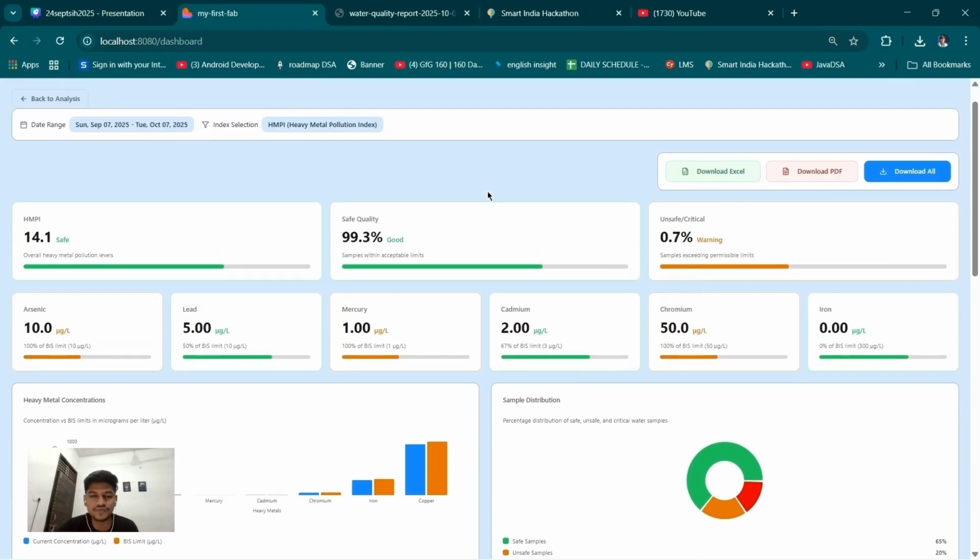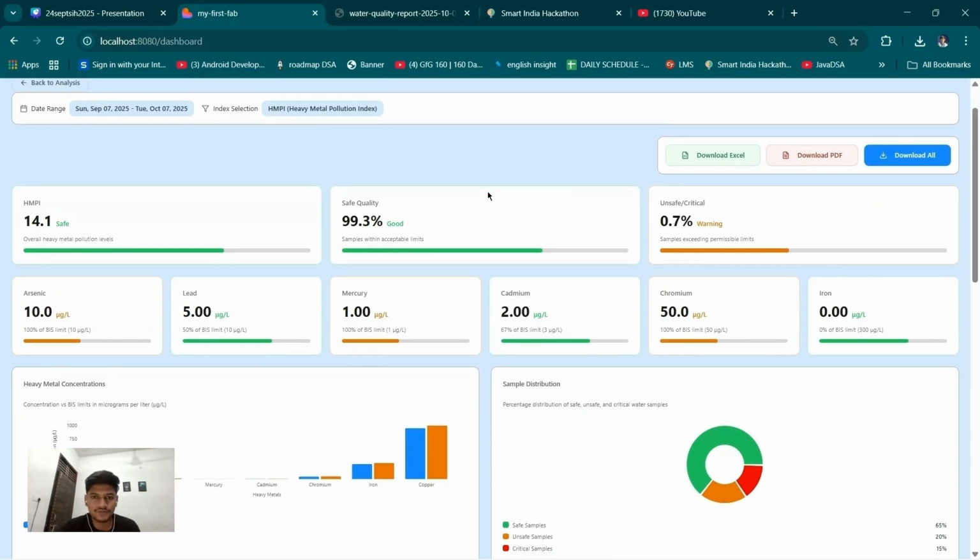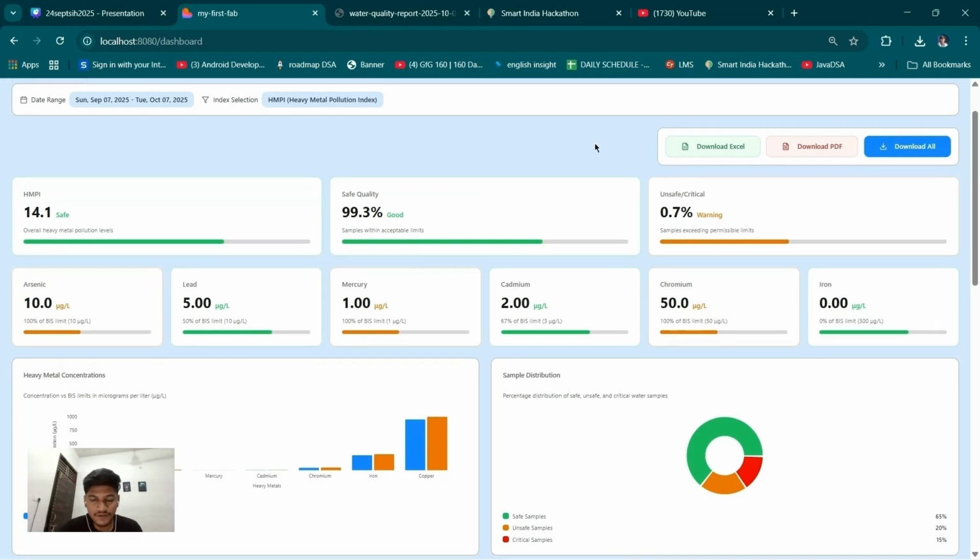And also, we have integrated one more thing as a unique feature, like we are predicting the upcoming HMPI forecast and the contamination risk factors with the use of AI and ML. So it will be discussed further, and we have covered all the given aspects by the Ministry of Jal Shakti. And if we make it to the grand finale of the SIH 2025, we will make it more effective with the collaboration of the Ministry of Jal Shakti. It will be more refined and accurate after we work more on this.